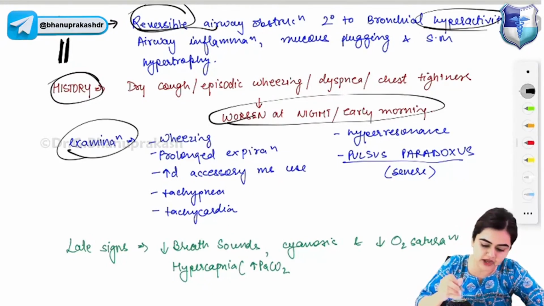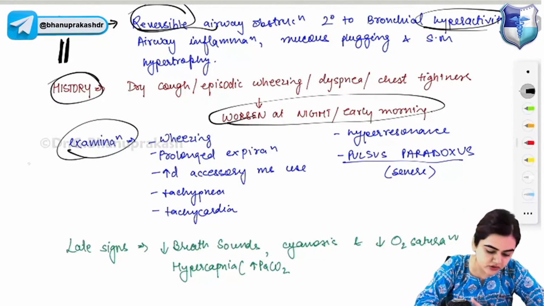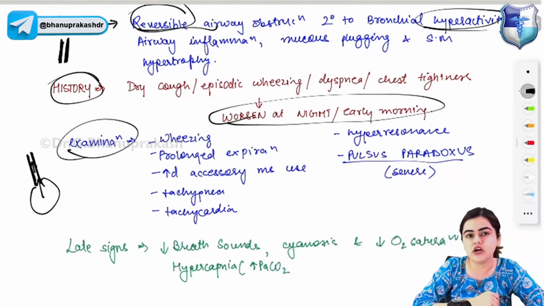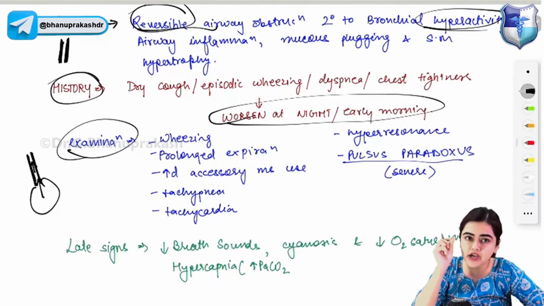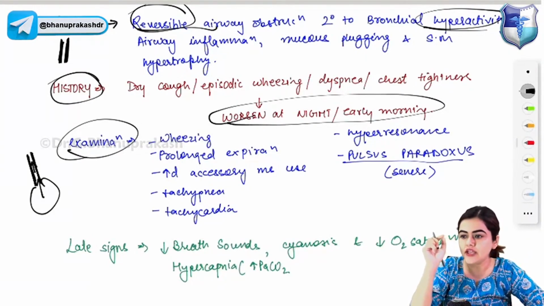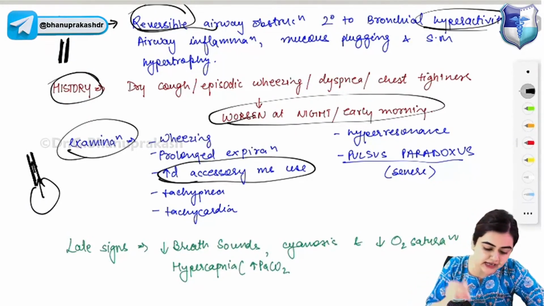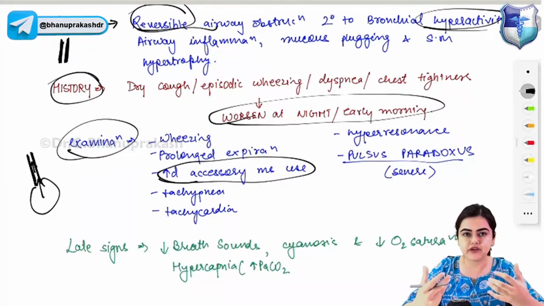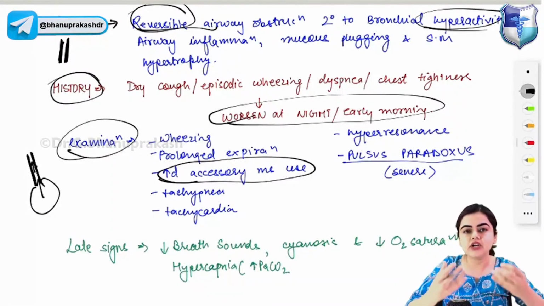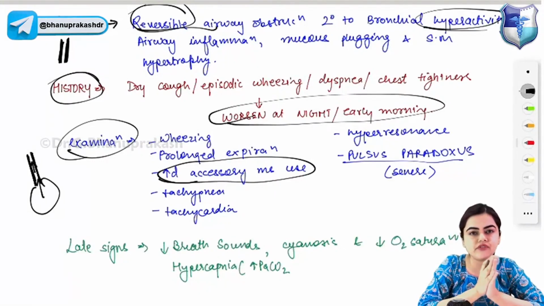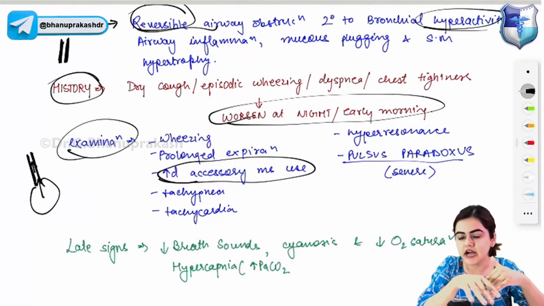Examination findings of asthma include wheezing. When the airway is obstructed and the person tries to breathe and push the air out against the obstruction, there will be a sound heard that is known as wheeze. So wheezing, prolonged expiration, and due to increase in respiratory effort, the patient will start to use accessory muscles. There is tachypnea, tachycardia, hyperresonance, and pulsus paradoxus.